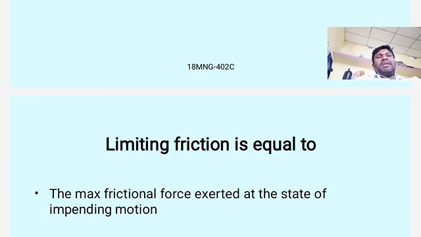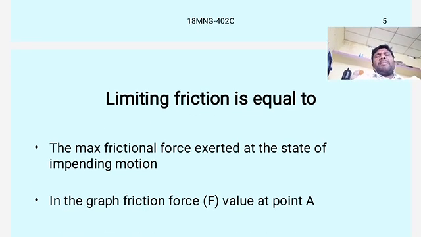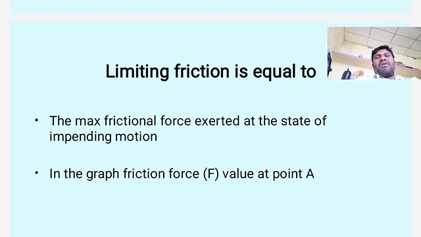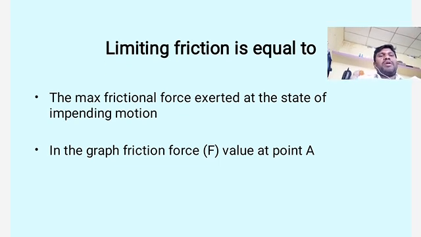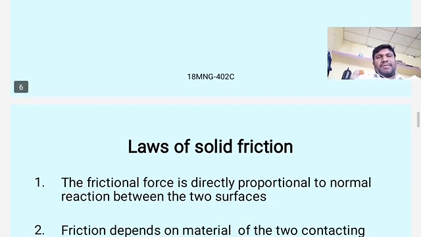Limiting friction is equal to effort; effort and friction are equal in this condition. It is the maximum friction force exerted at the state of impending motion. In the graph, it is the friction force value at point A.